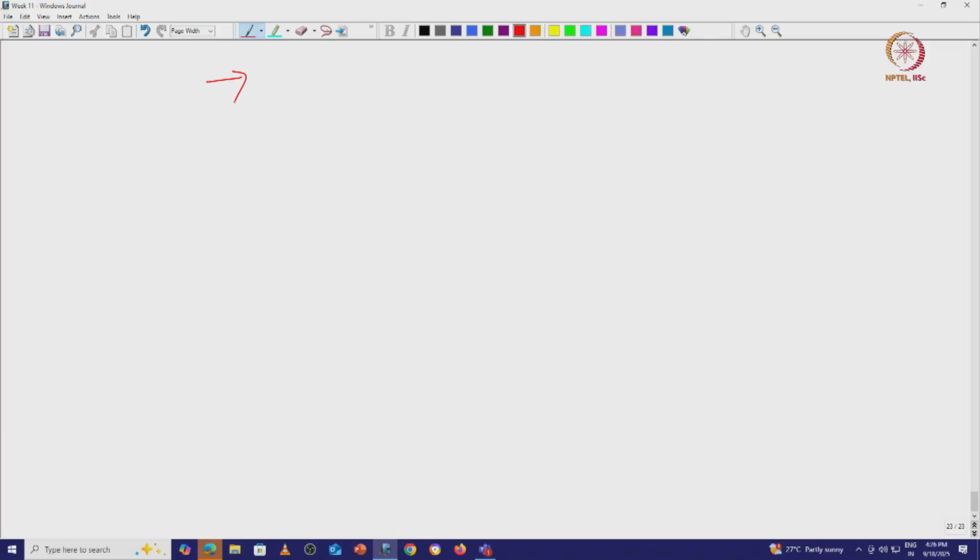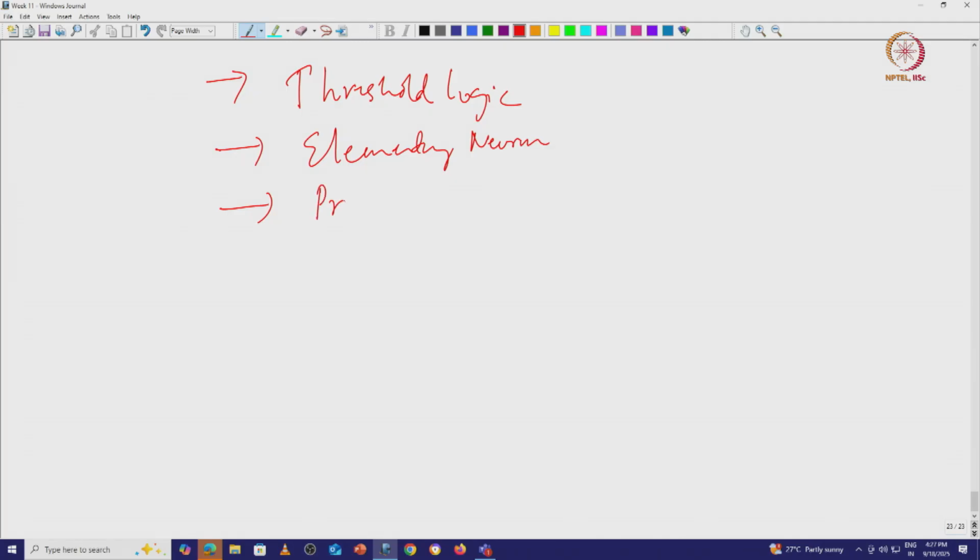We will now summarize. So, we looked at threshold logic, then we looked at an elementary neuron, we classified better by looking at perceptron.